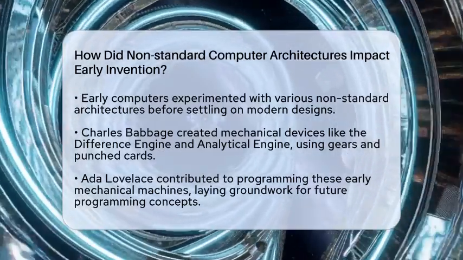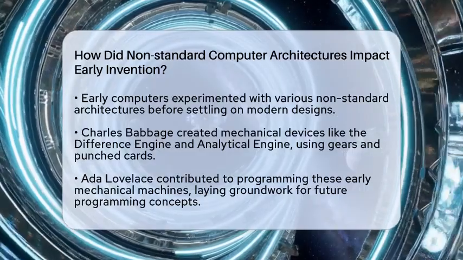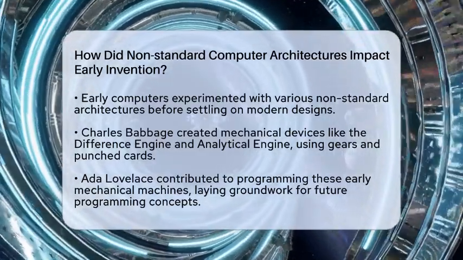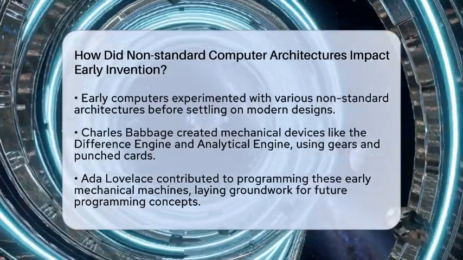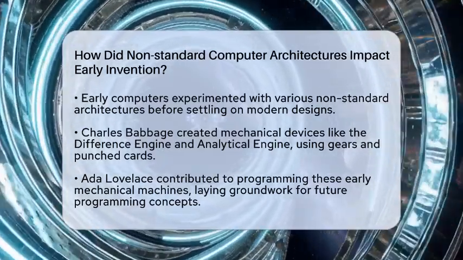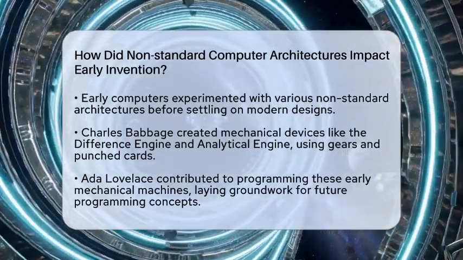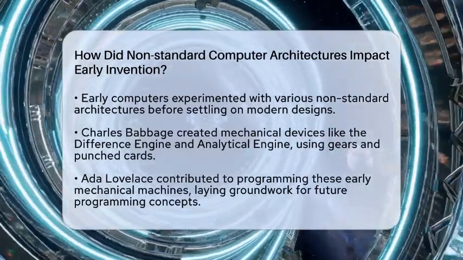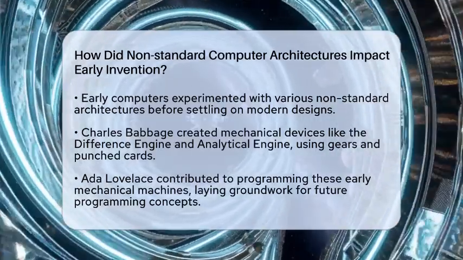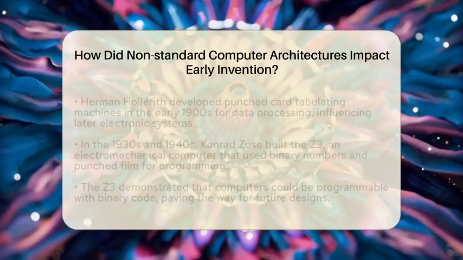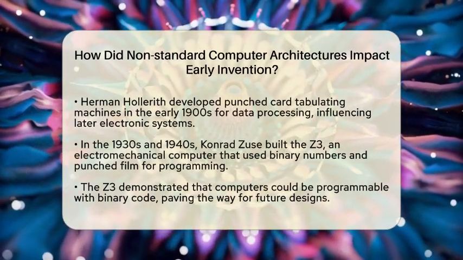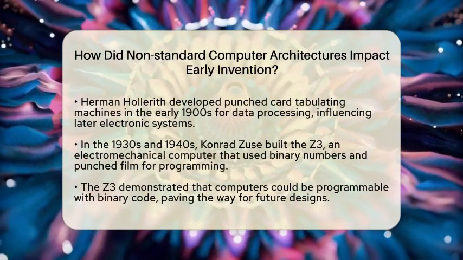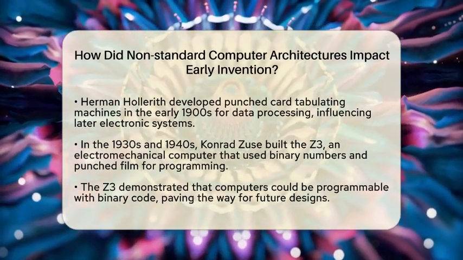In the 1800s, Charles Babbage designed the difference engine and the analytical engine. These were mechanical devices made of gears and levers, not electronic parts. They used punched cards to set up calculations, which was quite different from later electronic computers. Ada Lovelace worked on programming these machines, creating ideas that are still relevant today. Even though these machines weren't electronic, they showed how machines could be programmed and used for complex tasks.